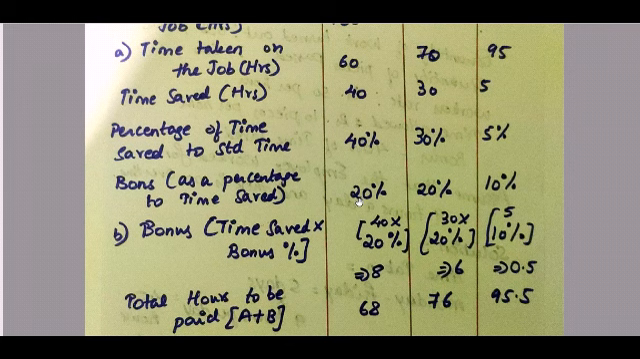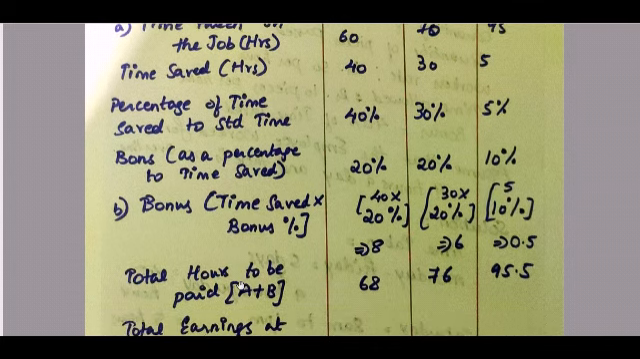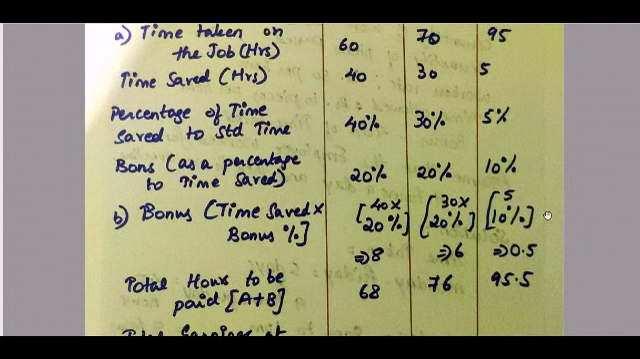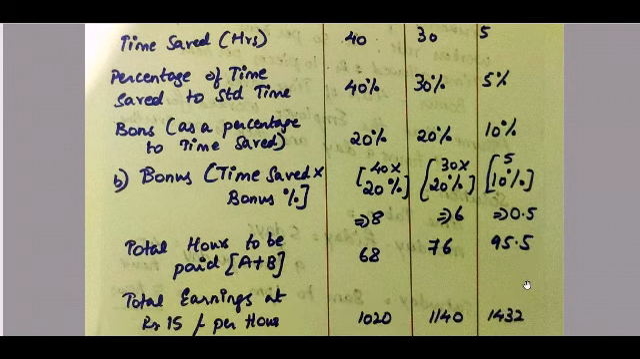So 40 into 20%, which is equal to rupees 8. And time saved for the next person, which is 30 into 20%, which is 6 rupees. And for the third person, 5 into 10%, which is 0.5. So the total hours to be paid is basically your time taken on the job plus your bonus hours. So 60 plus 8, 68, 70 plus 6, 76, and 95 plus 0.5, which is 95.5.